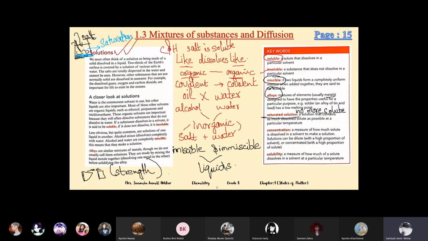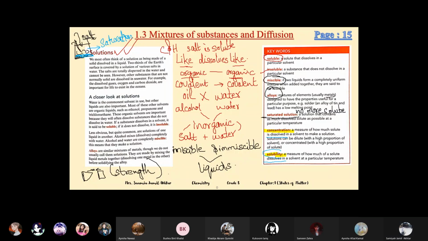Now concentration and solubility, these two terms are a little bit similar to each other, but there is a little difference. Concentration is a measure of how much solute is dissolved in a solvent, and solubility is a measure of how much of a solute dissolves in a solvent.